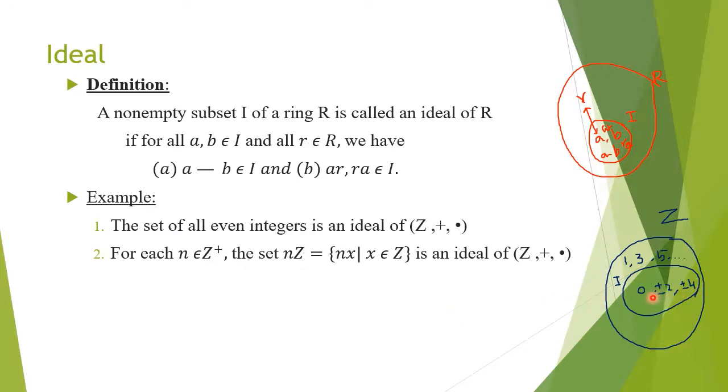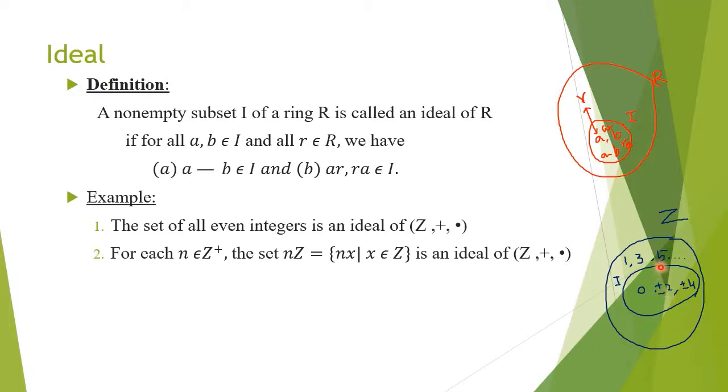So, we know that when you add any two even integers, the result is an even integer. And similarly, the inverse of plus 2 is minus 2. Similarly, plus 4 is minus 4. So, the additive inverse of plus a is minus a for all these integers. So, that also exists in I. So, here it is already a subring condition which we have proved in the previous theorem. Now, we shall check whether it is an ideal. So, for an ideal, this condition holds. That is, the element added with the additive inverse of another element exists in this set itself.